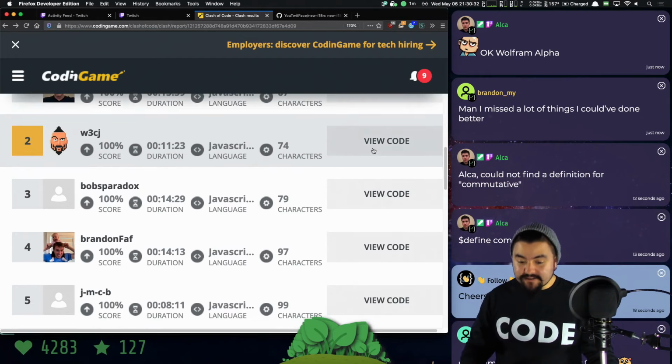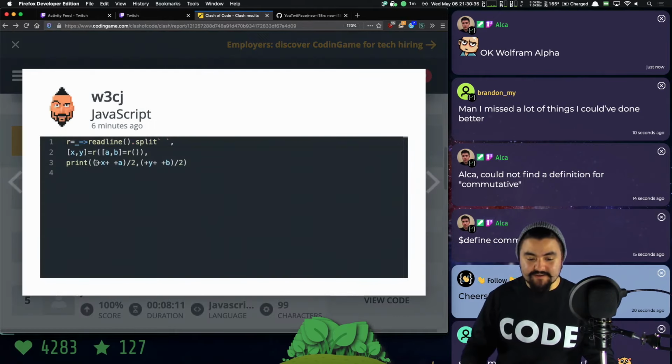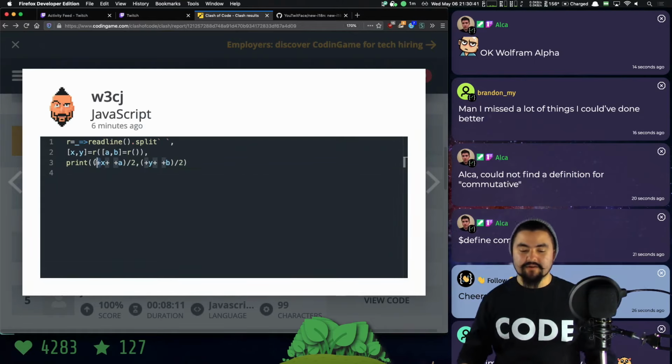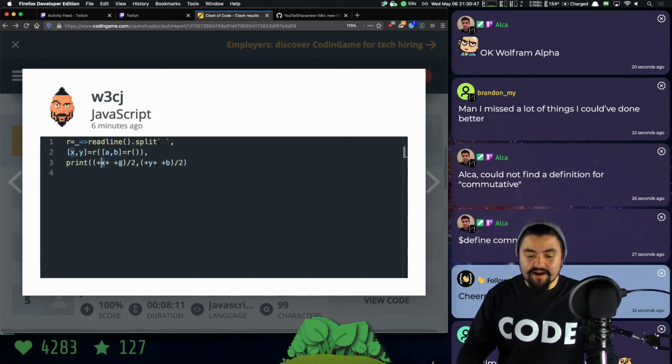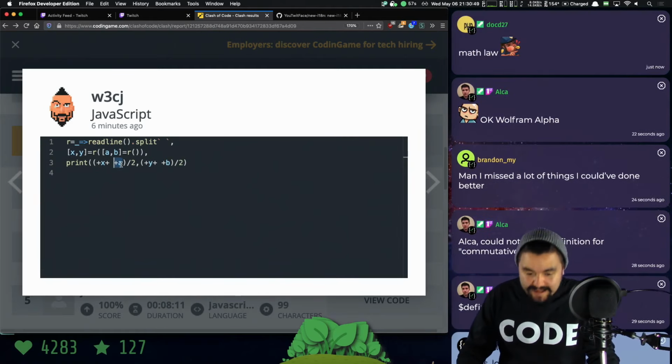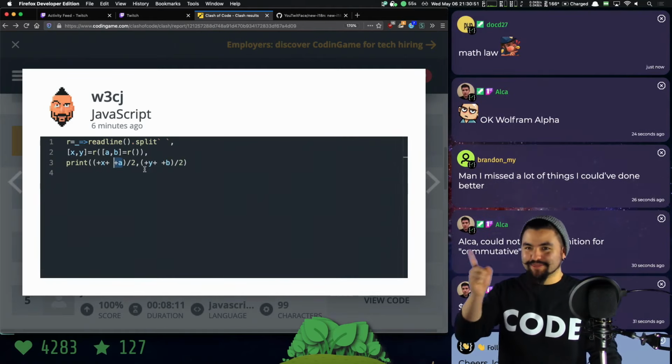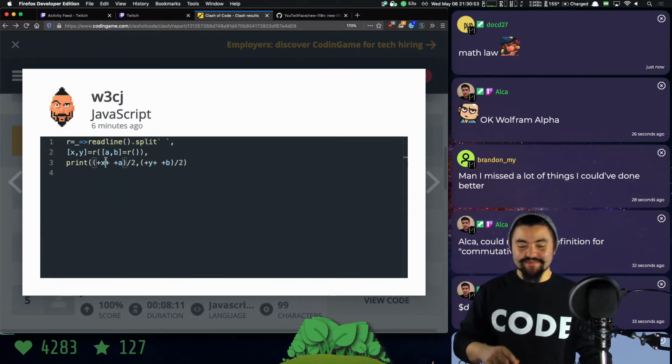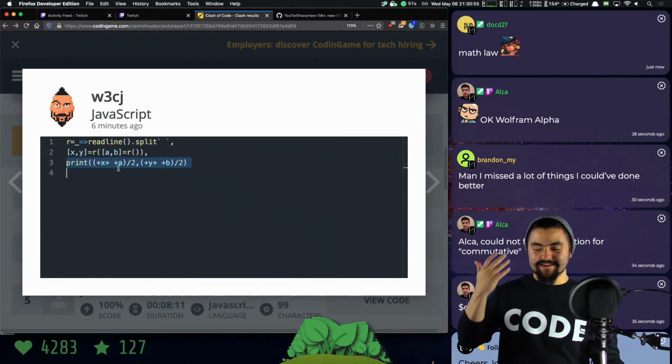Yeah, okay, so my solution is very similar, but you see that I'm doing all this weird plus sign stuff. So in JavaScript, this plus sign is the unary plus operator, and you can basically use that to turn a string into a number. So I turned x into a number and a into a number, added them together, and divided by 2. It's a math law. So this is very similar to what Alka did, but he used the commutative?